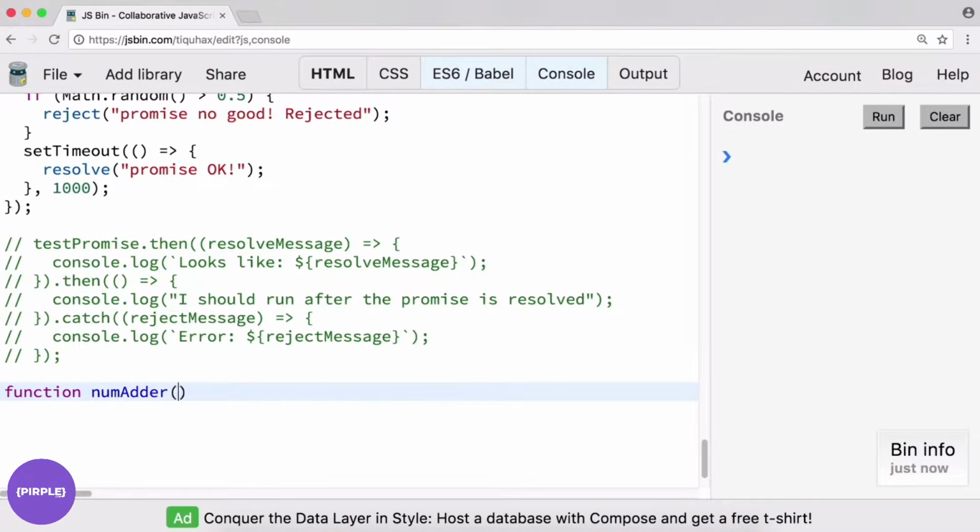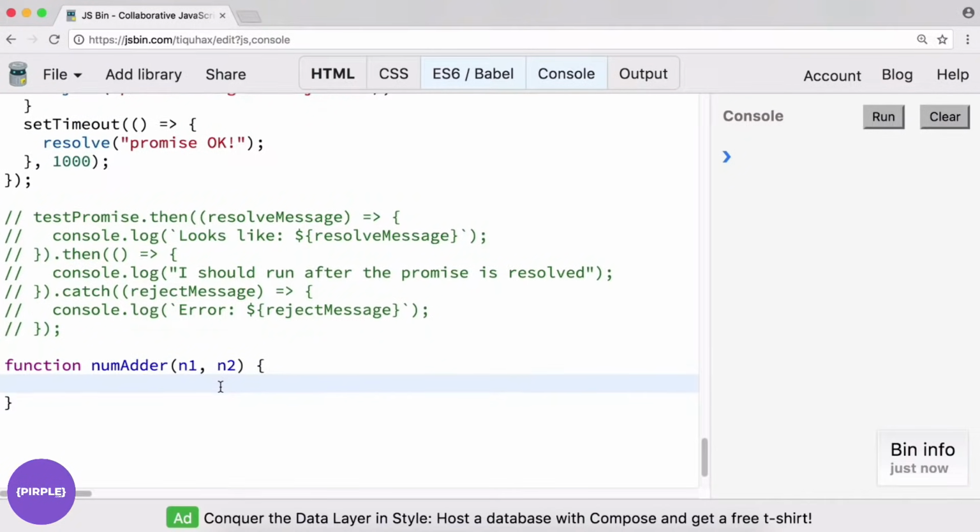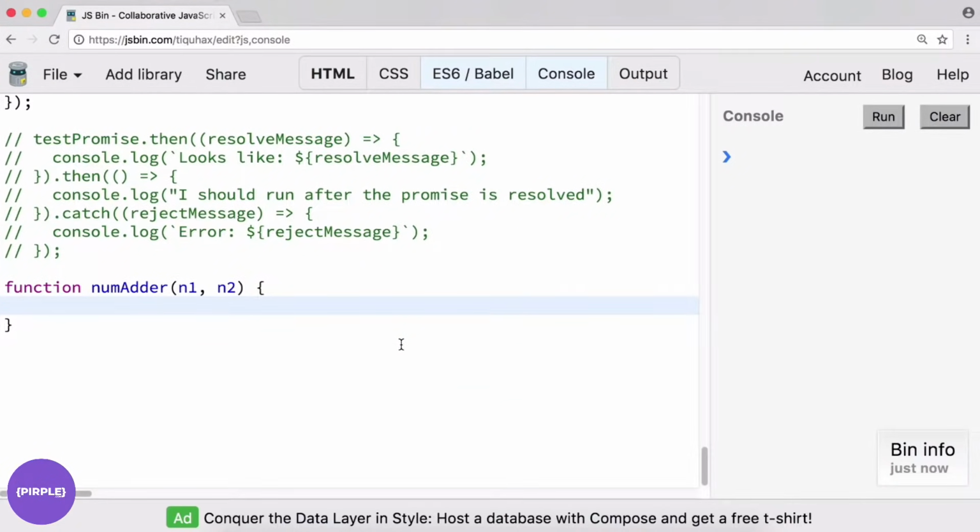Num adder. And we're just going to take in number 1 and number 2. I'm not going to worry about passing in a callback because we don't really need to worry about that. Instead, what we will do is within the function, we will return a new promise like so. And promise, we will give it a function that will take in resolve and reject.